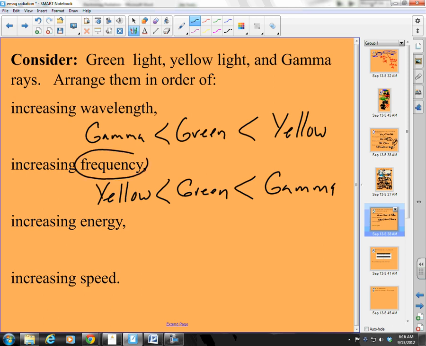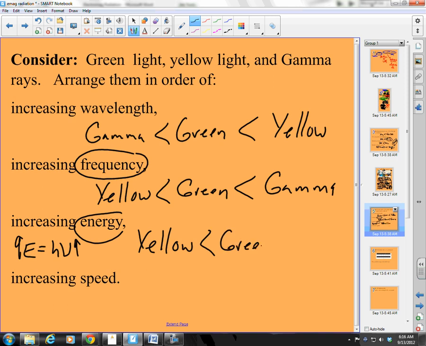Increasing energy is just like increasing frequency, right? Because energy is equal to h nu. So as my frequency increases, my energy increases. So I have yellow going to green, which is more energetic than yellow, and then gamma, which is very energetic.